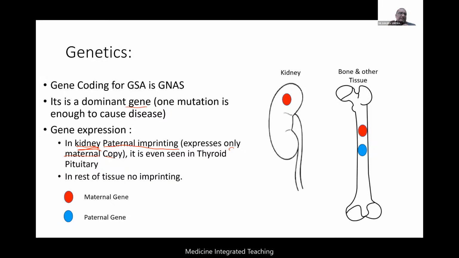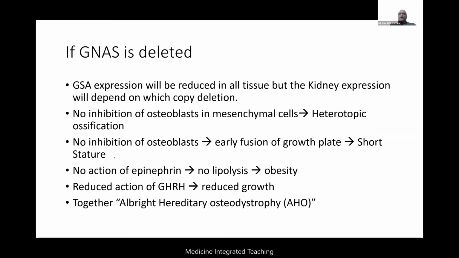So this is the basic thing you need to remember, because this is the basis of the different types of pseudohypoparathyroidism. You'll understand based on this. So now let me take this further. What happens if this gene gets deleted?